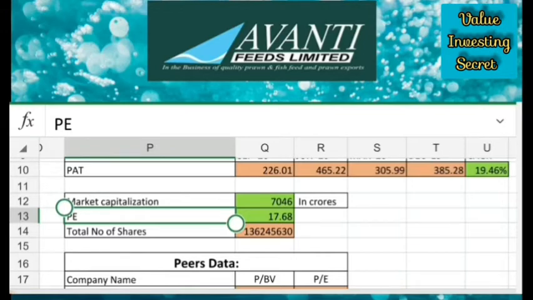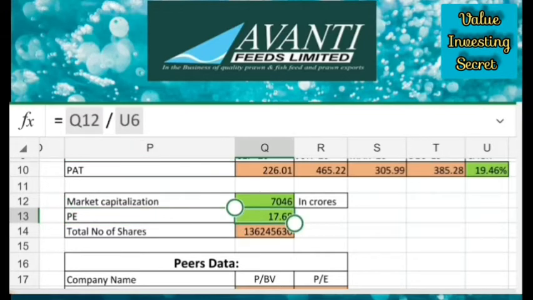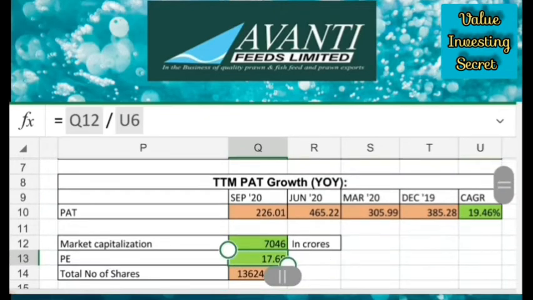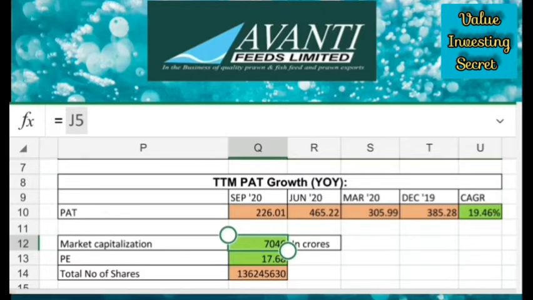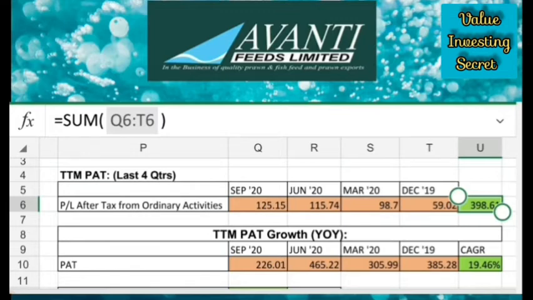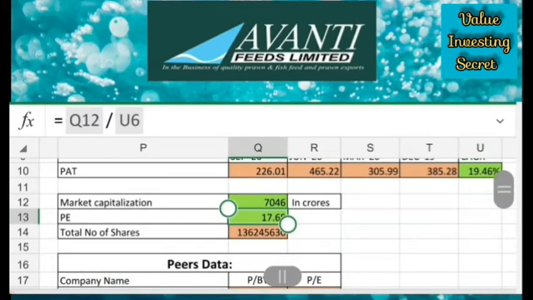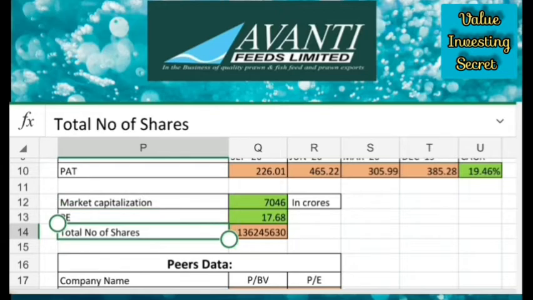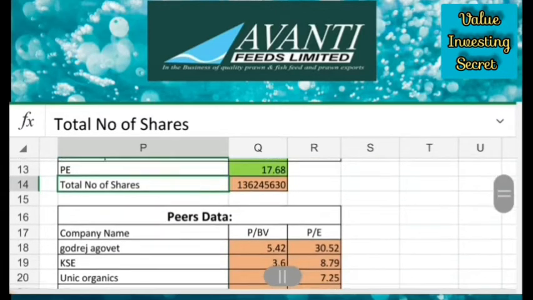This we can calculate using the formula market cap divided by the TTM PAT. See here, market cap is 7046 divided by TTM PAT, that is 398.61. So I will get the price to earning ratio 17.68. Then I have the data of total number of shares.